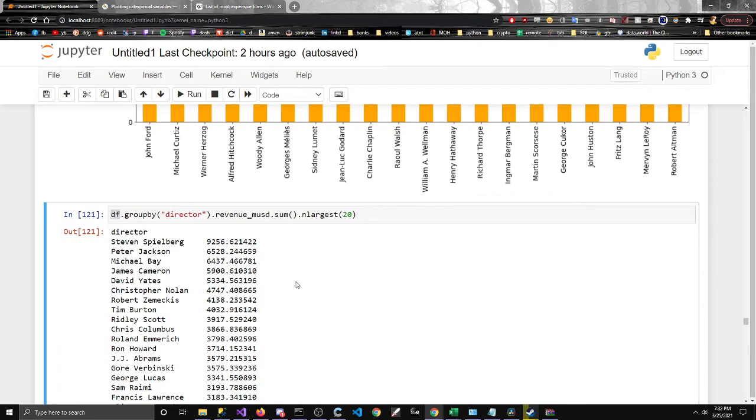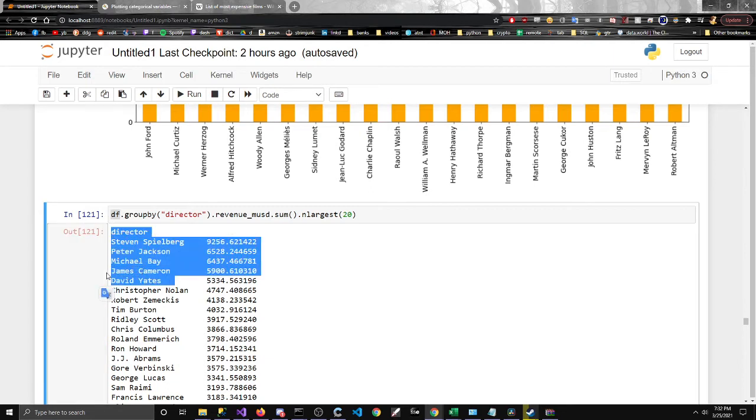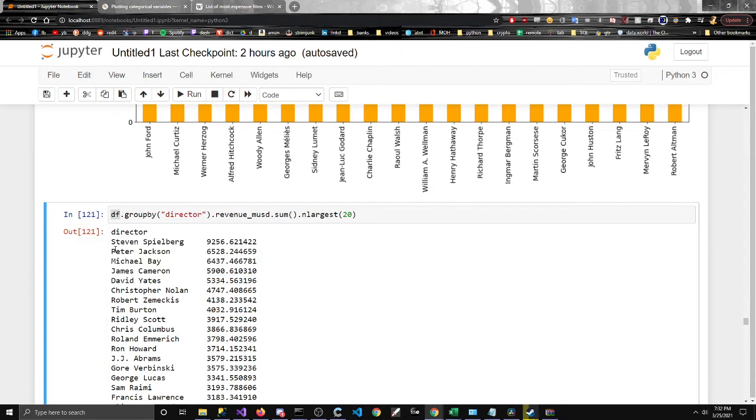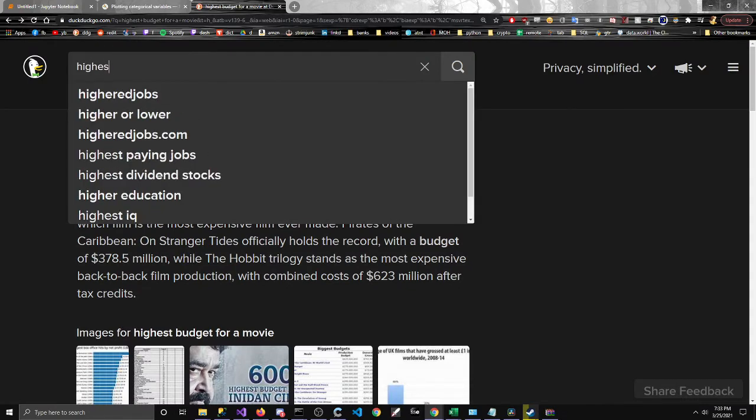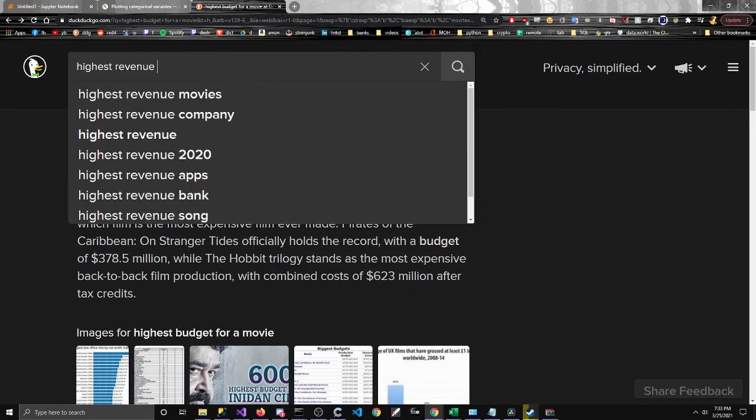who the highest revenue director is: Steven Spielberg, Peter Jackson, Michael Bay, James Cameron, all make sense to me. Honestly, I thought James Cameron would have been higher, probably top tier. You know what? Let's take a look. Highest revenue director.